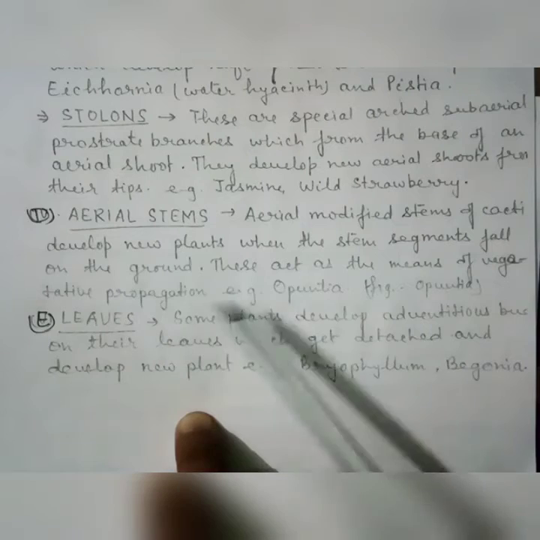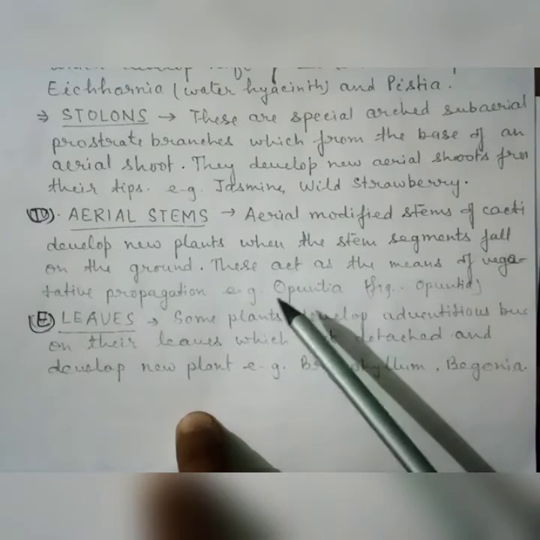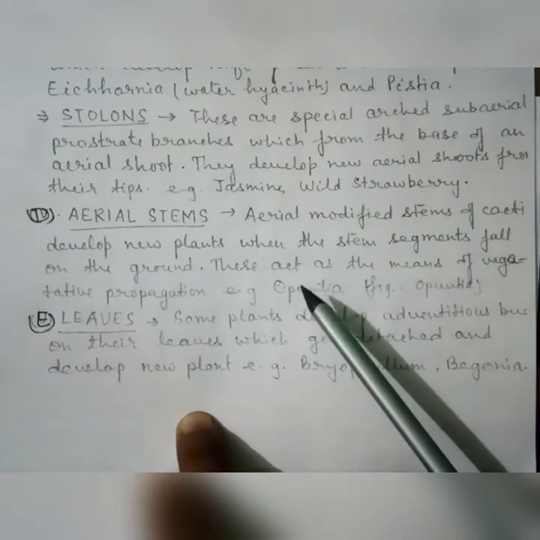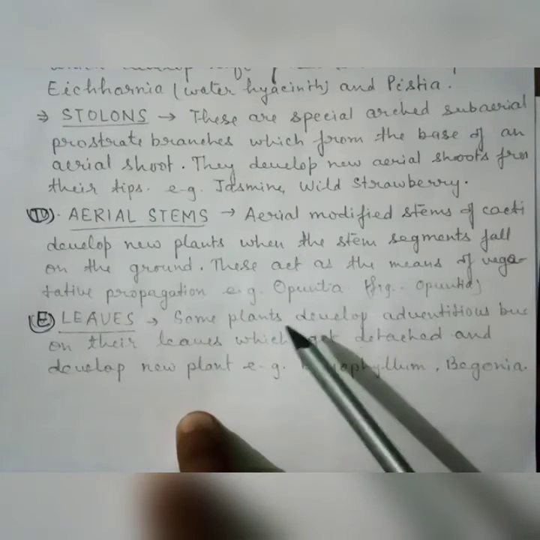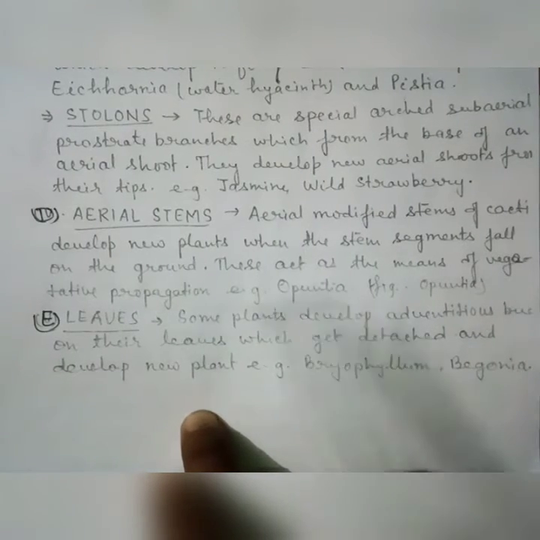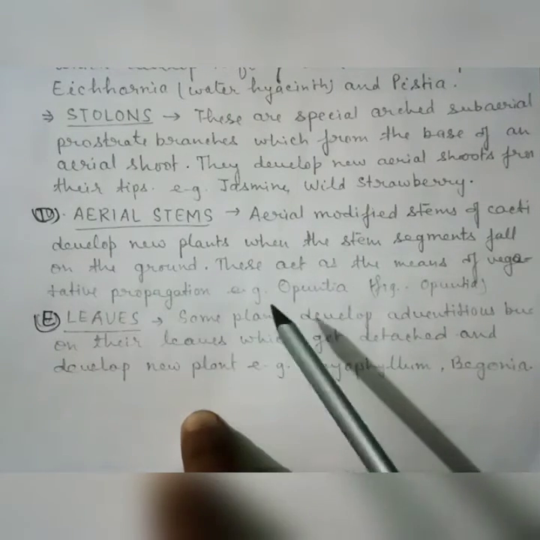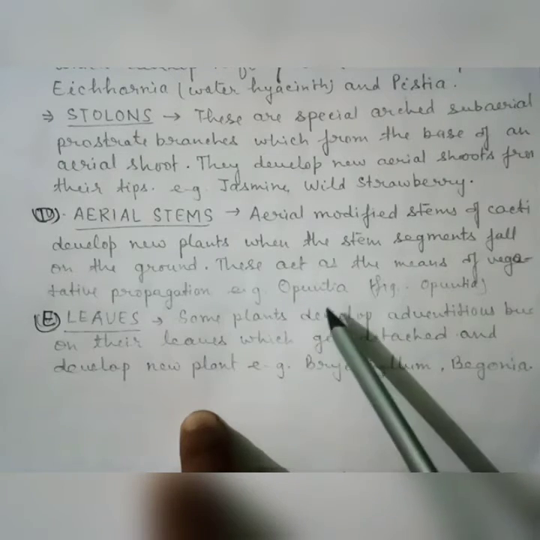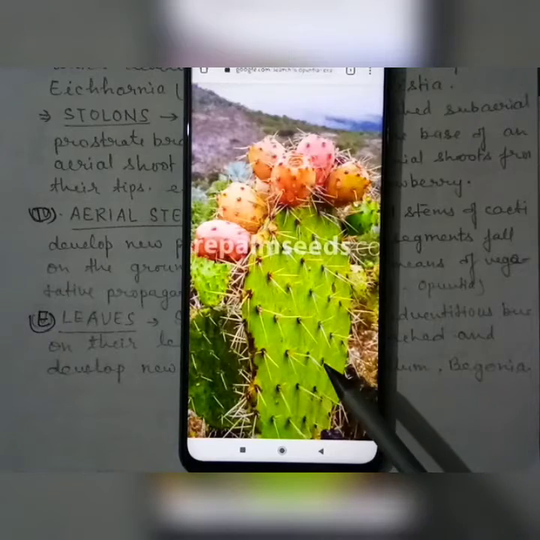These parts of the stems, meaning segments of the stems, act as the means of vegetative propagation. Example, Opuntia. This is the plant of the Opuntia.